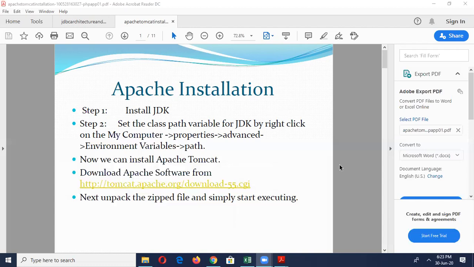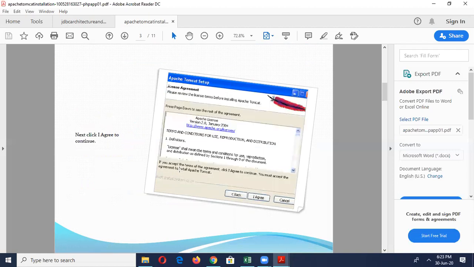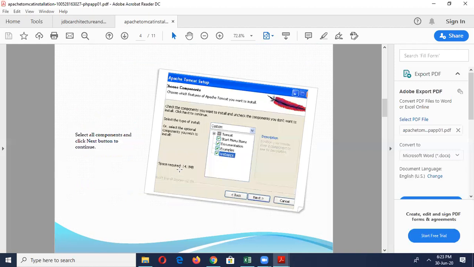Next slide, sir. Click on the next button to proceed with the installation process. Then click agree to continue. After this, select all components and click the next button to continue.